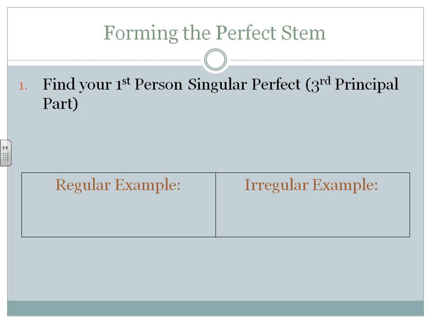Now, to form your perfect stem, all you're going to do is find your first person singular perfect form or your third principal part. So amavi for a regular example and fui for an irregular example. Fui is the first person singular perfect of sum, esse.